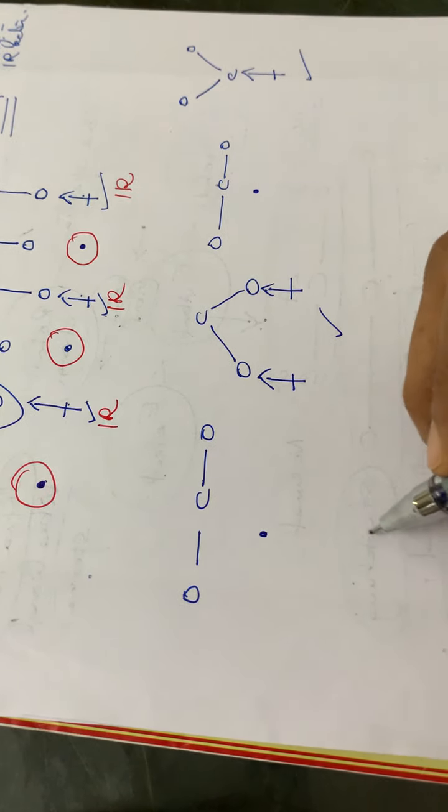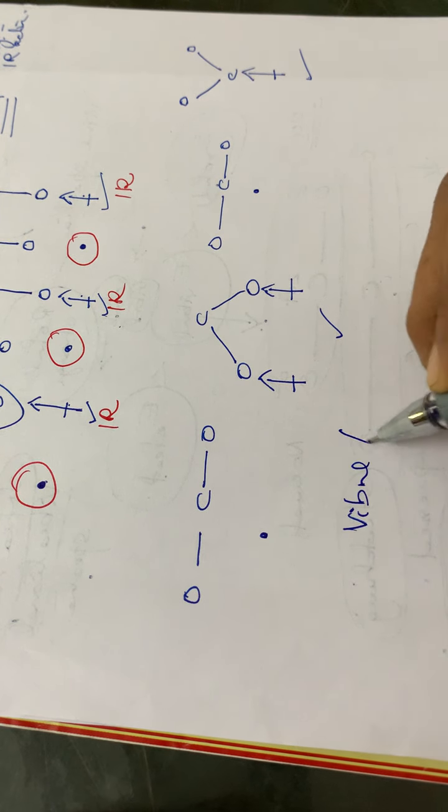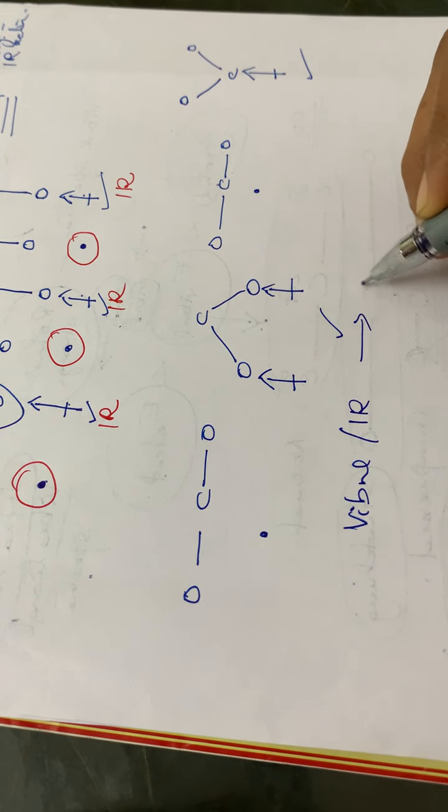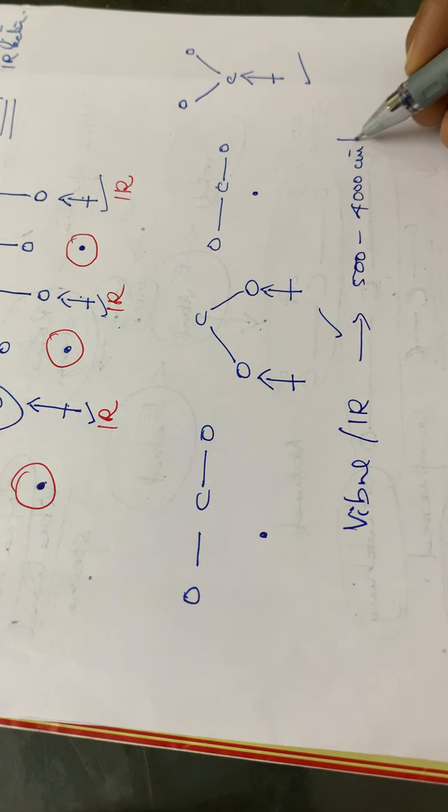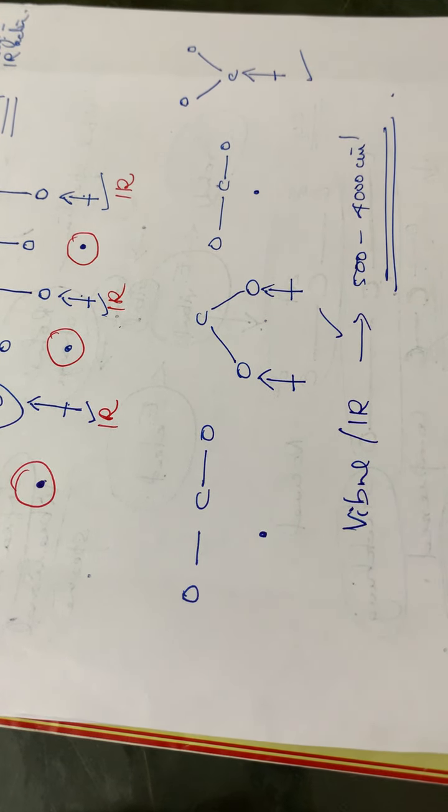And also normally this vibrational or IR spectra will be occurring at a frequency range of 500 to 4000 centimeter inverse. Okay. So this is about the IR spectrum. So here you have to consider the stretching vibrations, compression vibrations as well as the bending vibrations.